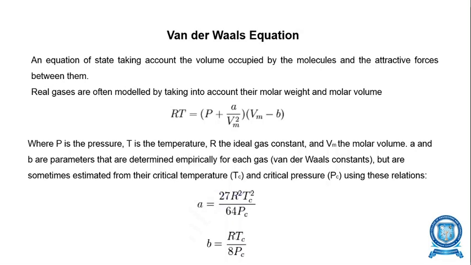And here the Van der Waals constants a and b are given below. a is equal to 27 R square Tc square divided by 64 Pc, and b is equal to R Tc divided by 8 Pc. The Tc represents the critical temperature and the Pc represents the critical pressure.